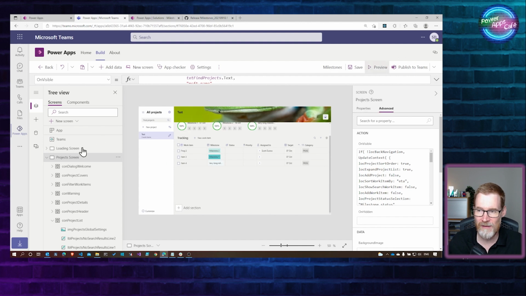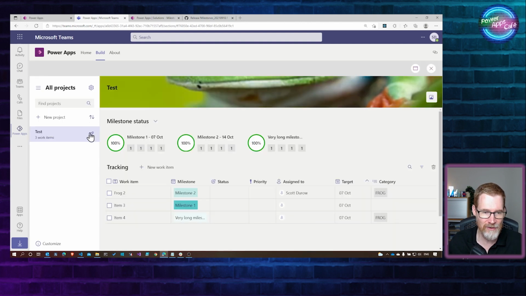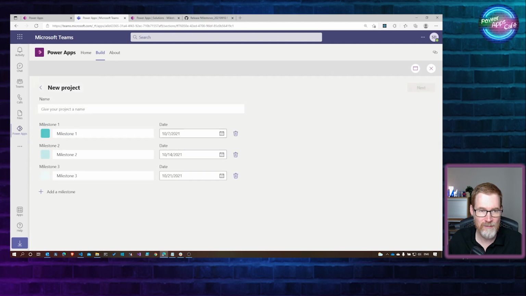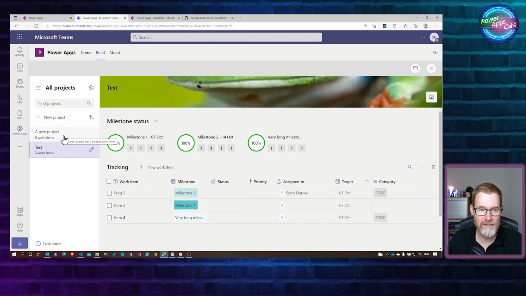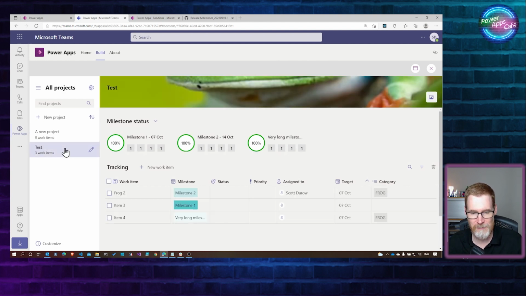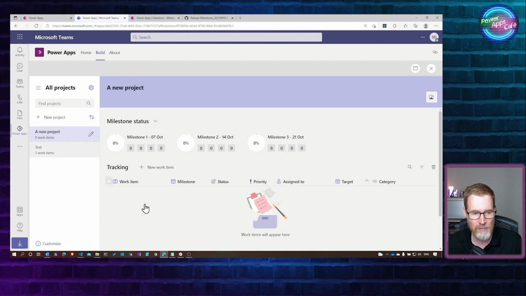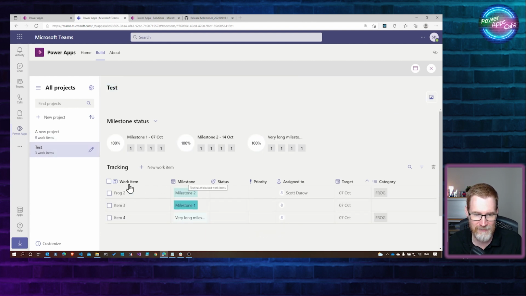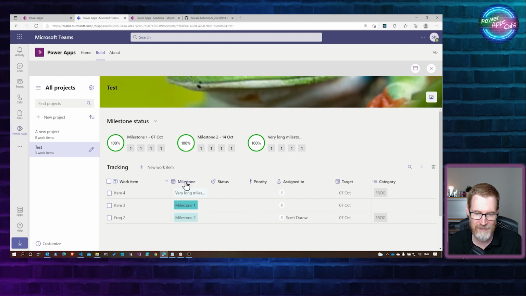Now, if I run this and just go and add another project, when I swap between these, at that point in time, it will be going and requesting and populating the work items into the different project. But once it's in memory, what catches my eye here is if I select on these headers, I can actually toggle a sort. And when I'm doing this, it's really, really quick, and you don't get any little dots. So it's actually going to be doing this in memory.